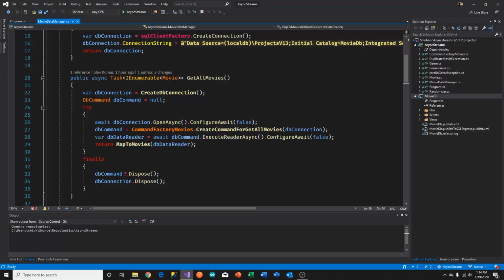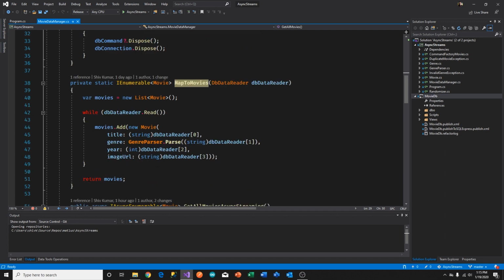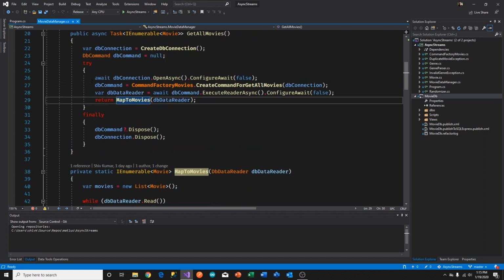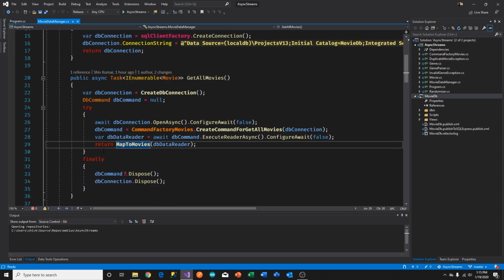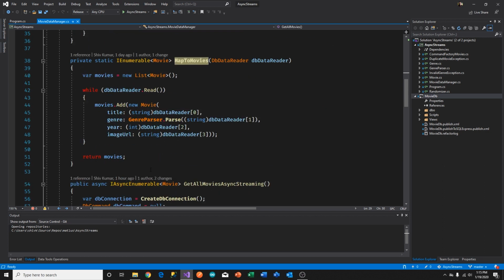So this method, even though I could be using async streaming here for demonstration purposes, I've intentionally left as asynchronous, but not streaming. This map movies is not doing a yield return, it's doing a return. So there's no yield return in the entire path here. It's doing a return here and it's doing a return here.